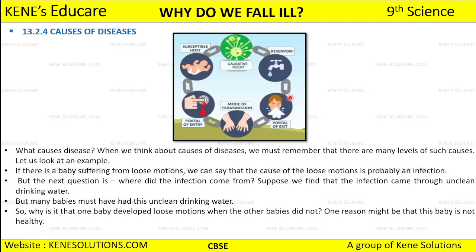Having a solution for it, because water is also one of the reservoirs through which many of the diseases are being transmitted. If you remember, I have discussed this, that when there is a flood or any natural disaster, the chances of disease spreading increase. Why so? Because water acts as a reservoir, and through this reservoir many diseases can spread quickly when you come in contact with that water, right?